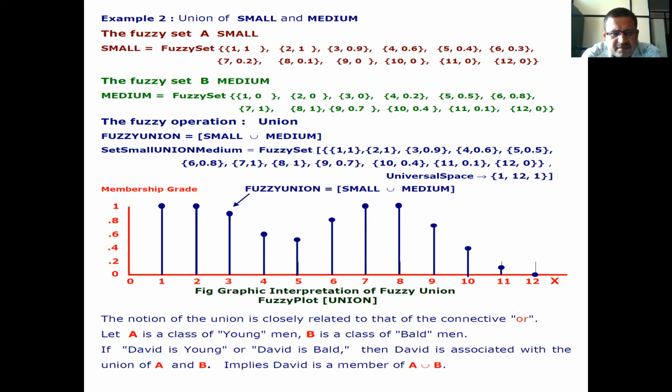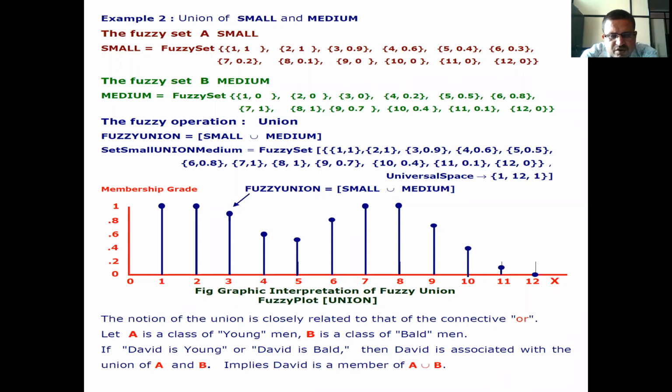The fuzzy set B, medium, is equal to the fuzzy set of (1, 0), (2, 0), (3, 0), (4, 0.2), (5, 0.5), (6, 0.8), (7, 1), (8, 1), (9, 0.7), (10, 0.4), (11, 0.1), (12, 0). These are the membership grades for the small set and the medium set. For the fuzzy operation union, we have to mix or combine them.